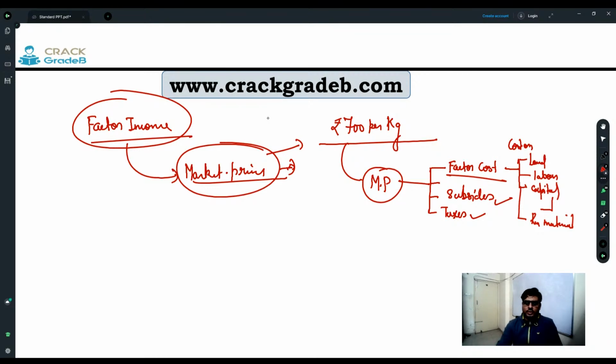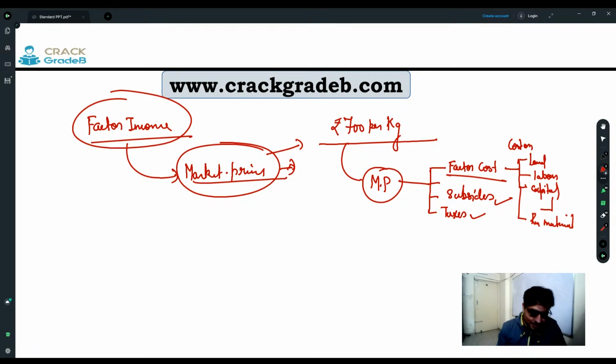So factor cost is comprised of what? Factor cost is comprised of all money spent on land, labor, capital, raw material, right? All the money spent on land, labor, capital, raw material, it is going to be the part of factor cost.